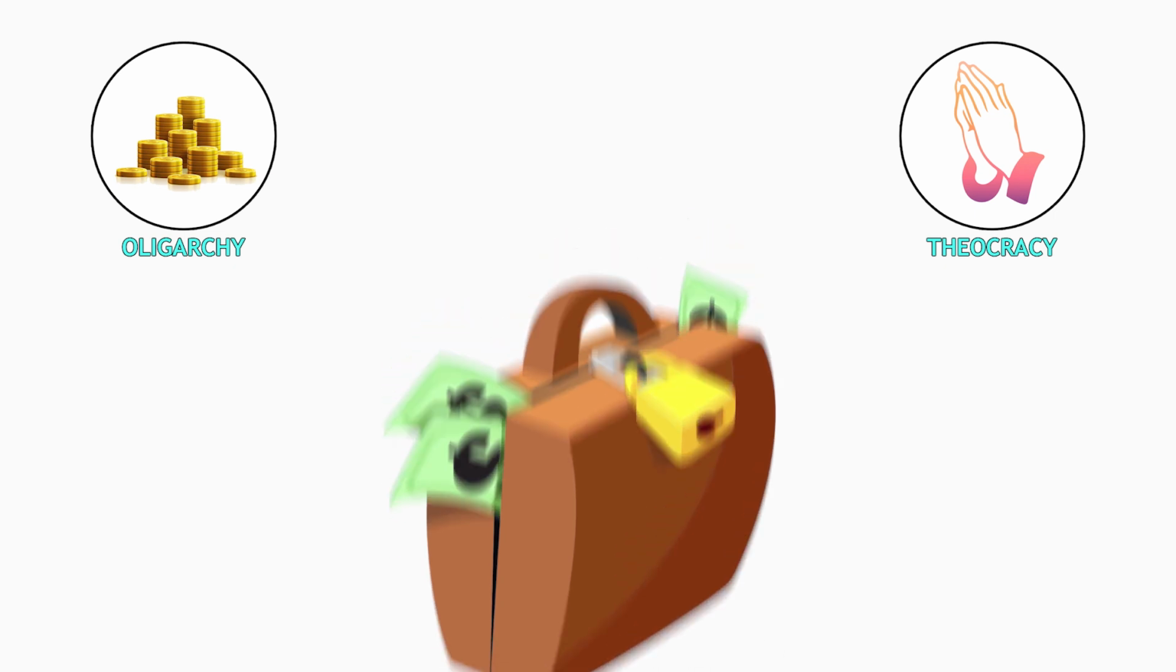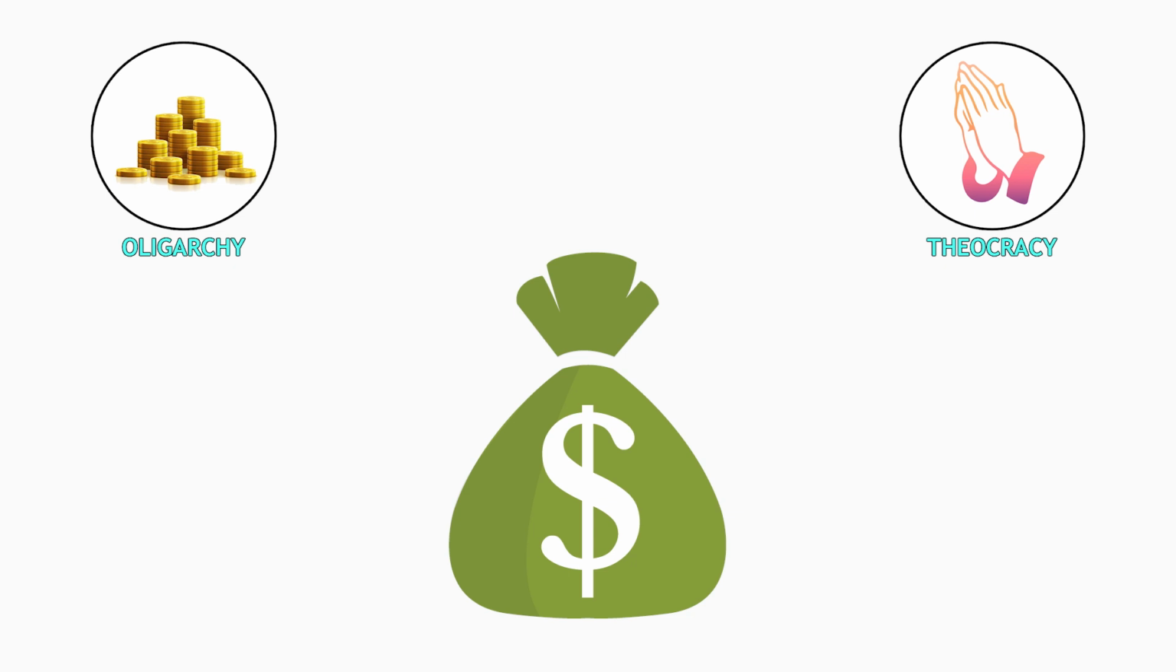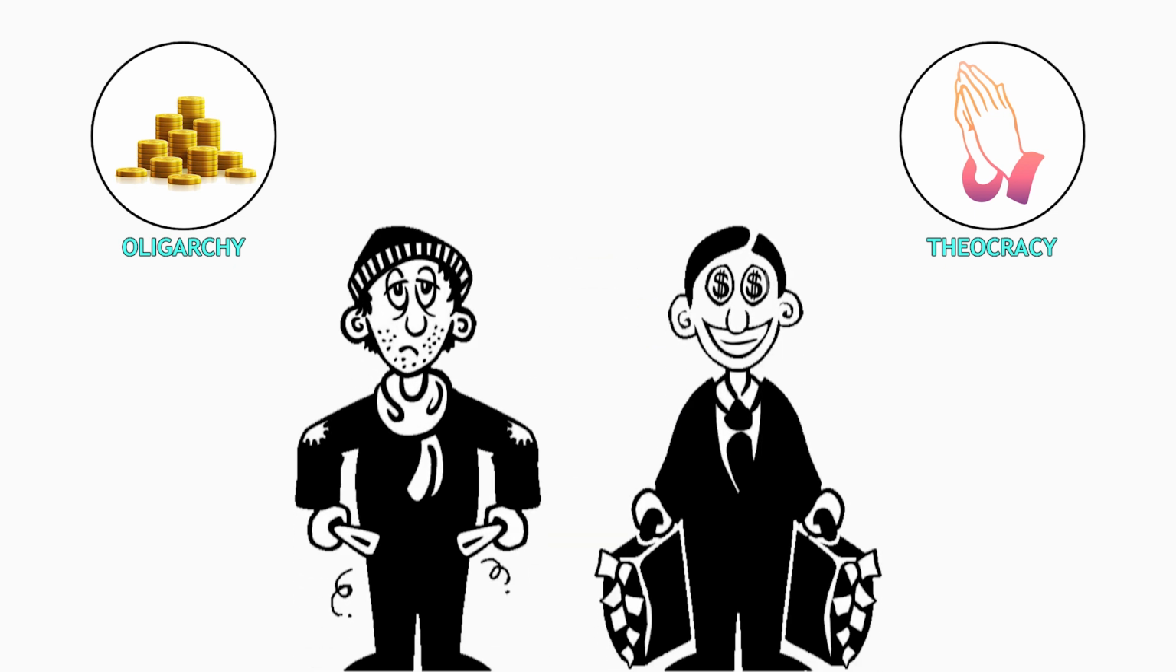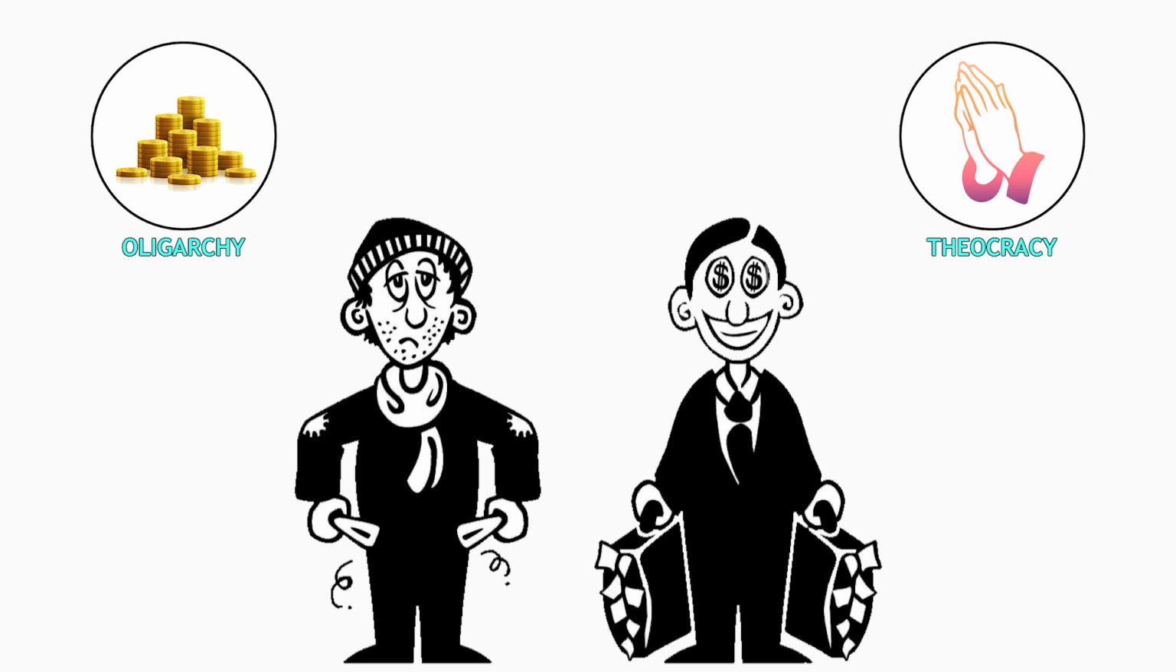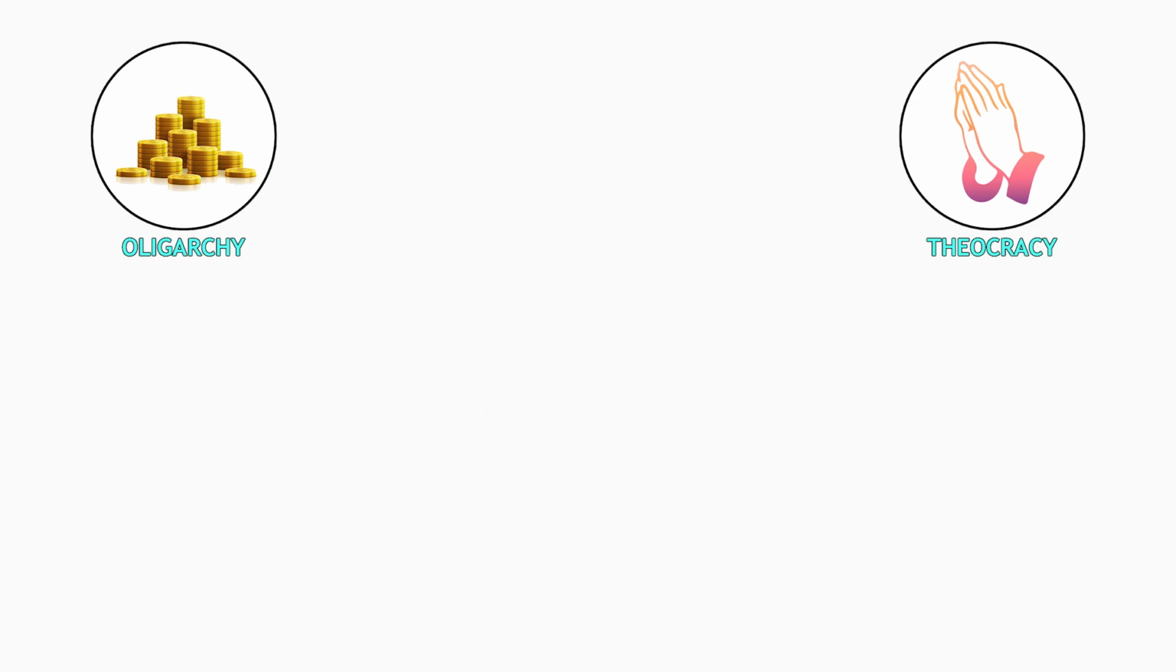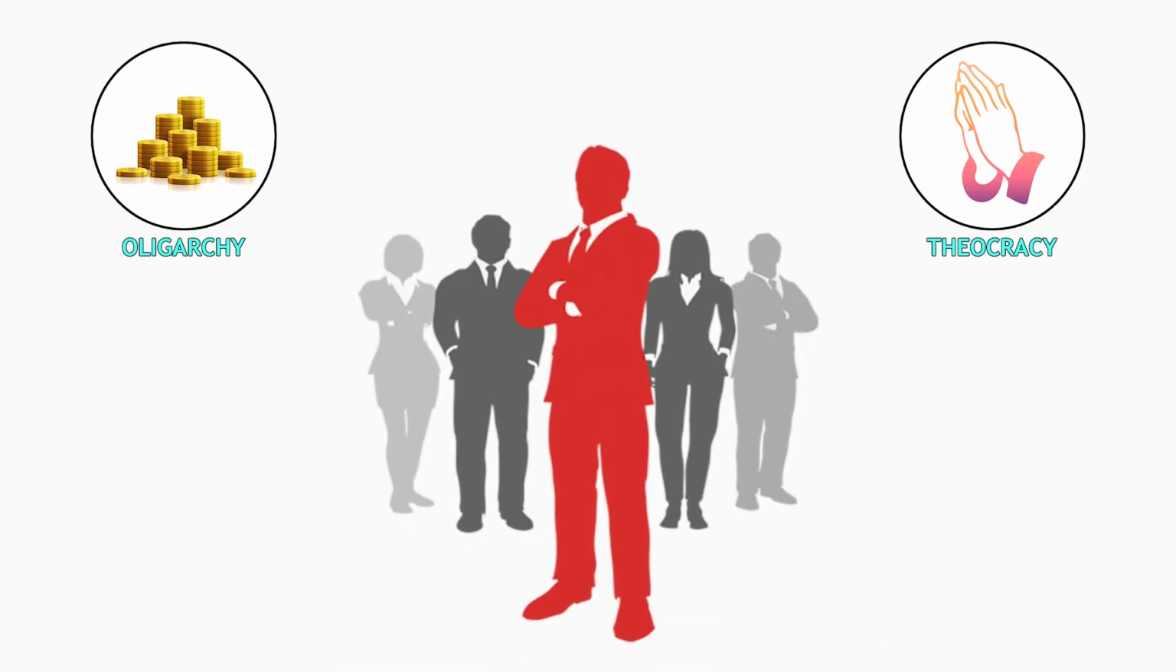Think of a country where only the wealthiest families influence government policies, ensuring their interests are prioritized. Oligarchies can lead to significant social inequality, as power is concentrated among a few, with variations like plutocracies ruled by the wealthy and technocracies ruled by experts.